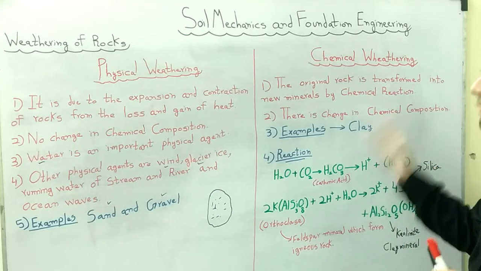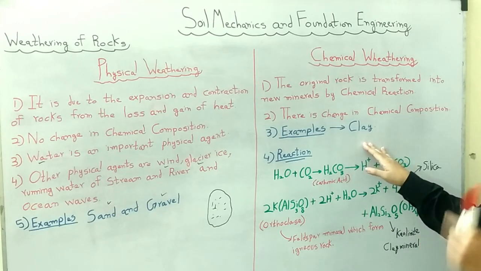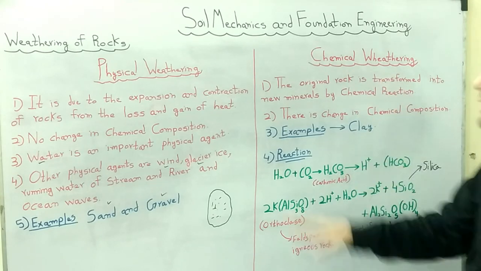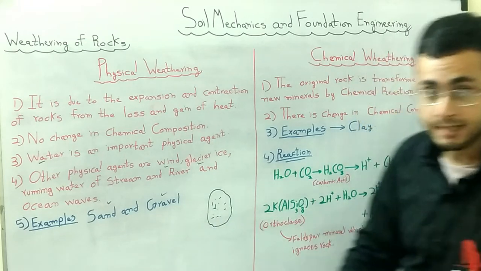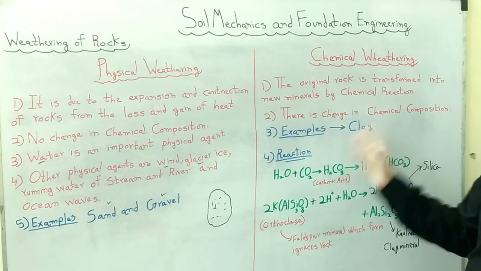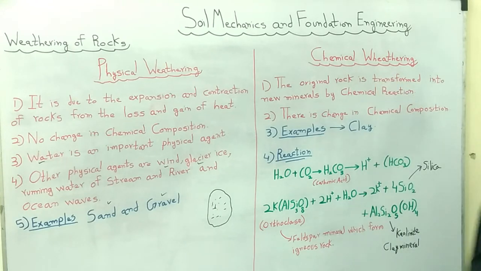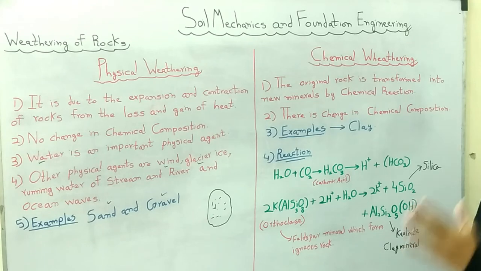If we talk about examples, clay is the best example of soil produced by chemical weathering. So sand and gravel are examples of soil produced by physical weathering, but clay is formed by chemical weathering. Basically, chemical reactions are the cause of chemical weathering.